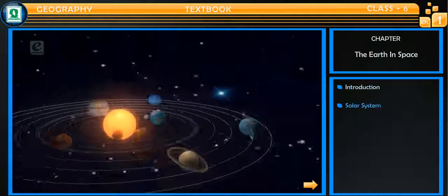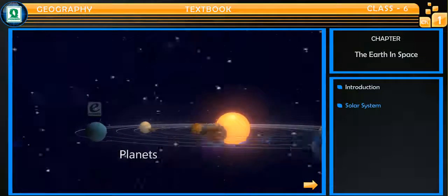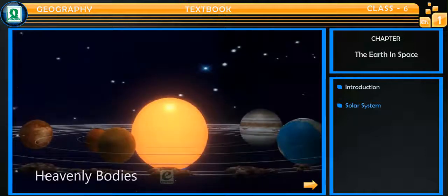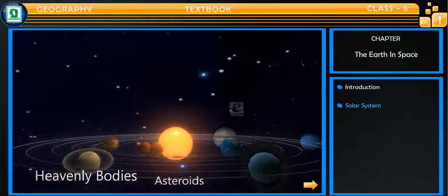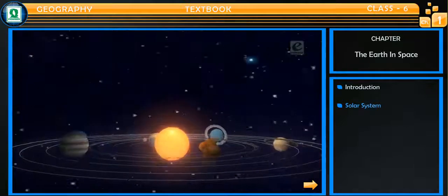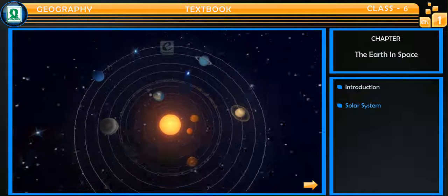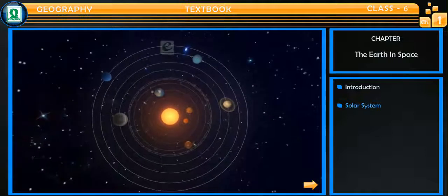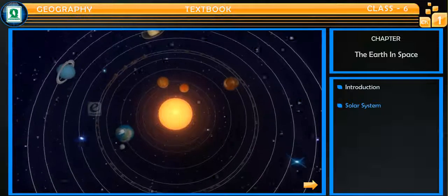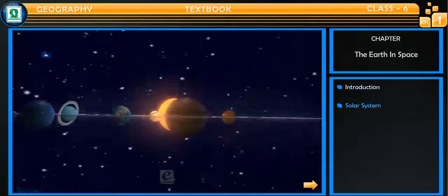Solar System. Our solar system consists of sun, the planets, satellites, thousands and thousands of other small heavenly bodies such as asteroids, meteoroids, etc., which move around the sun. The sun, head of the solar family, is at the center of the solar system, and all the planets revolve around it. These heavenly bodies which revolve around the sun are called planets.